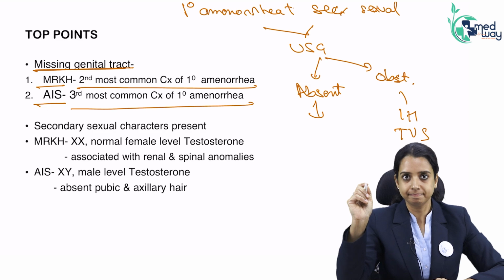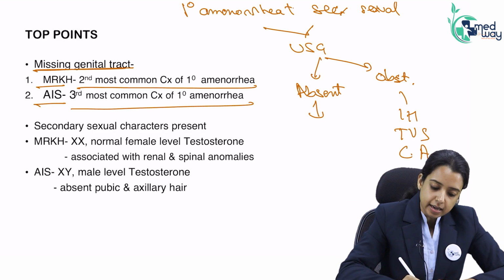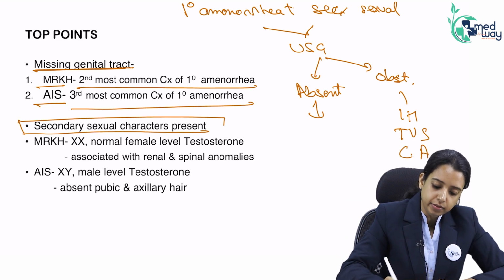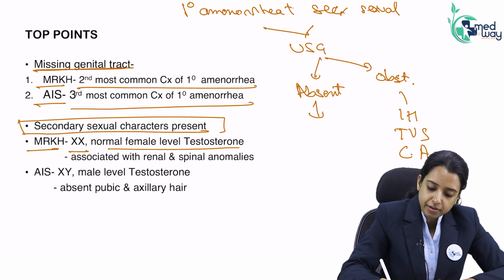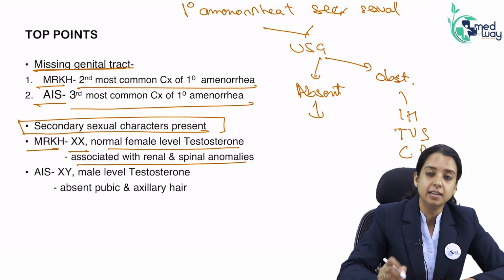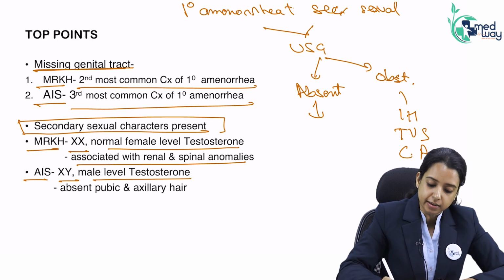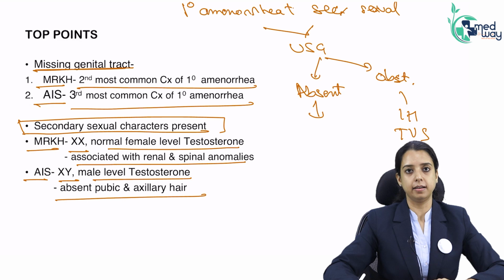Turner syndrome. Then secondary sexual characters are present in both of them, but MRKH has these features: it's XX, normal female testosterone, associated with renal and spinal anomalies. AIS: XY, male level testosterone, absent pubic and axillary hair.